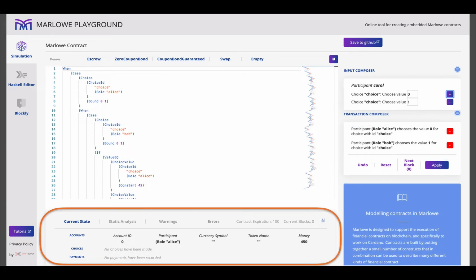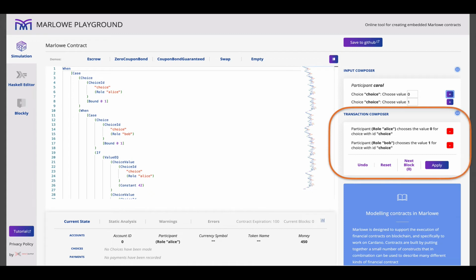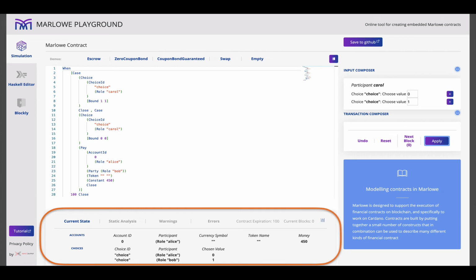What we see now, looking at the status pane at the bottom, is that the current state says that Alice's account 0 has 450 ADA within it. And if we advance things on a bit, look in the transaction, we've made the choice of 0 for Alice and 1 for Bob, so they disagree about what to do in resolving the dispute. If we apply that, we'll see that now in the current state, the choice of 0 by Alice and 1 by Bob has taken place.